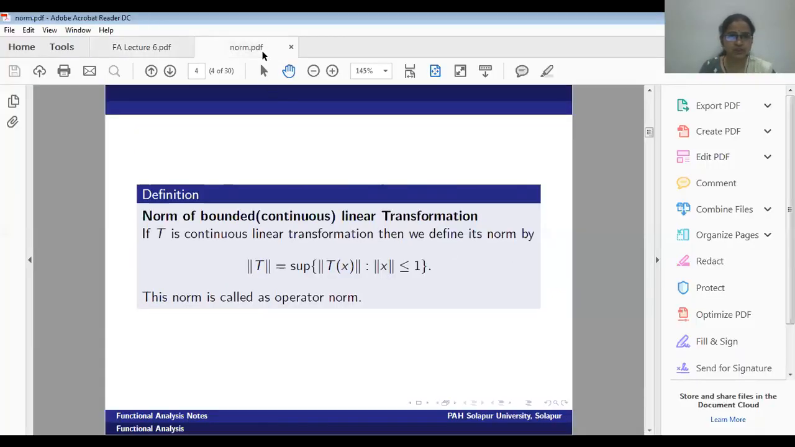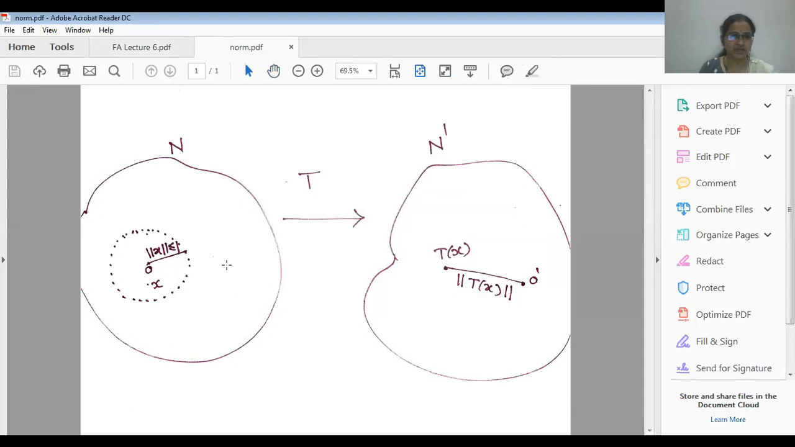Okay, for this, let me show you this. This is of another PDF. Suppose this is a domain N, this is a codomain N dash, and this is a mapping, a continuous linear transformation from N to N dash. Now we are collecting those vectors x which satisfy the condition norm x is less than or equal to 1. Means this is my unit sphere under consideration. All the points on the boundary as well as in the interior will be under consideration.